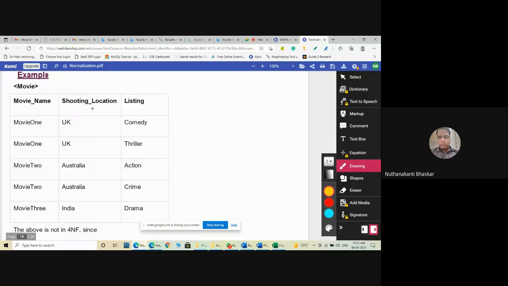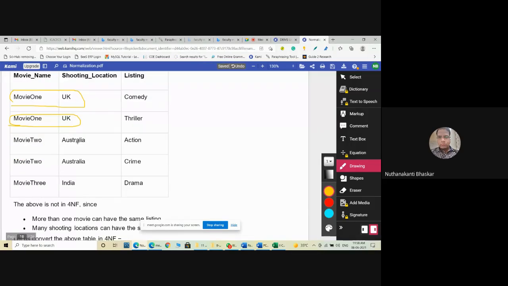Now movie name, shooting location, listing. This is the movie table database. Now tell me, is there any multi-valued functional dependency here? Tuple 1 and 2, tuple 3 and 4. For tuple 1 and tuple 2, that is movie 1 UK, movie 1 UK. Okay, same, not a problem.